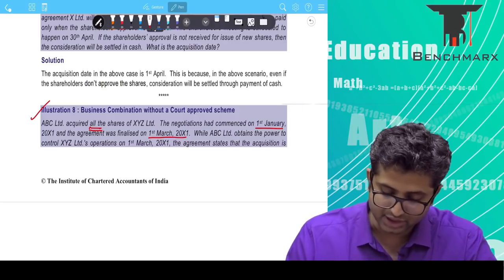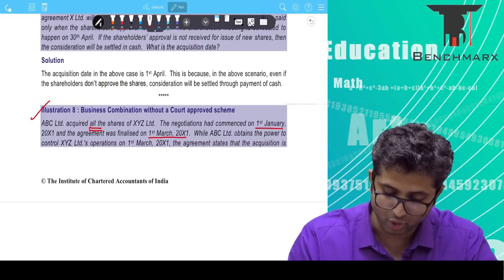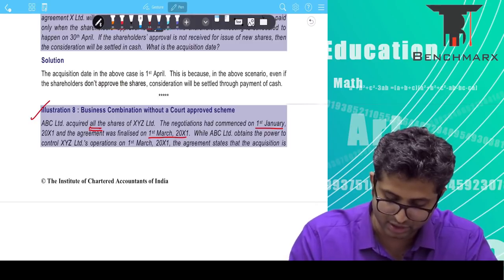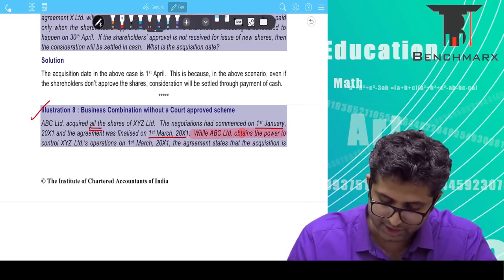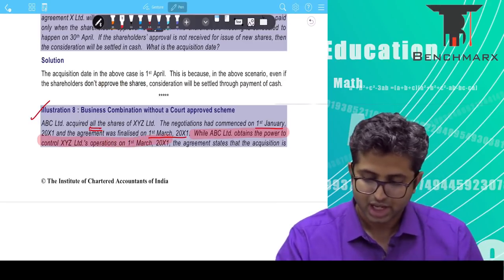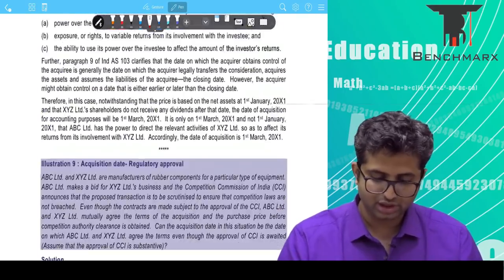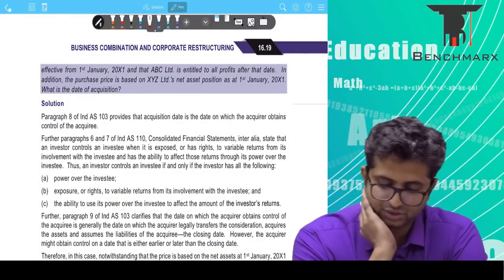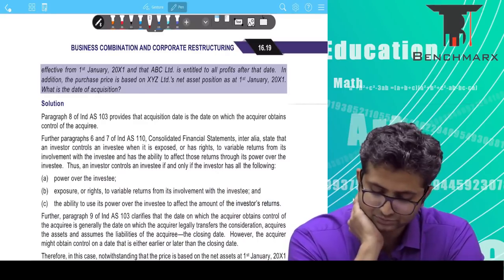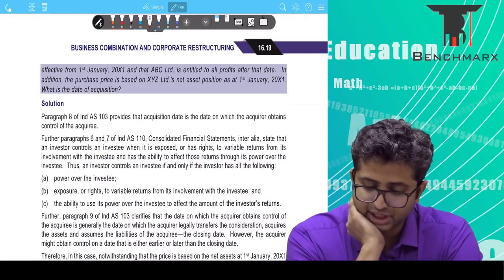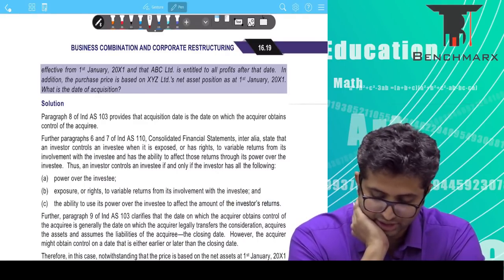While ABC obtains the power to control the operations on 1st March, special emphasis to this sentence, while ABC obtains the power to control XYZ's operations on 1st March, the agreement states that the acquisition is effective from 1st of January 20X1, and ABC is entitled to all the profits after that date.